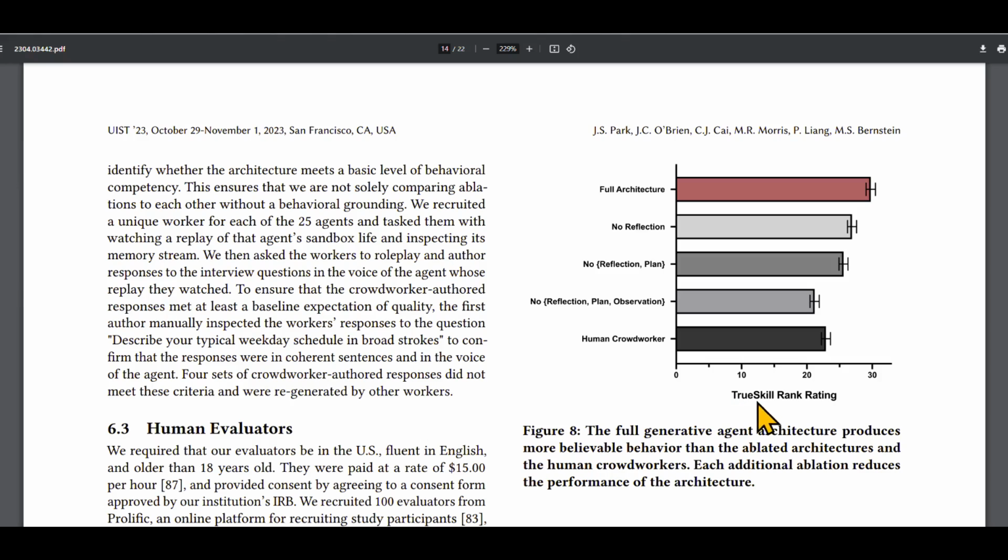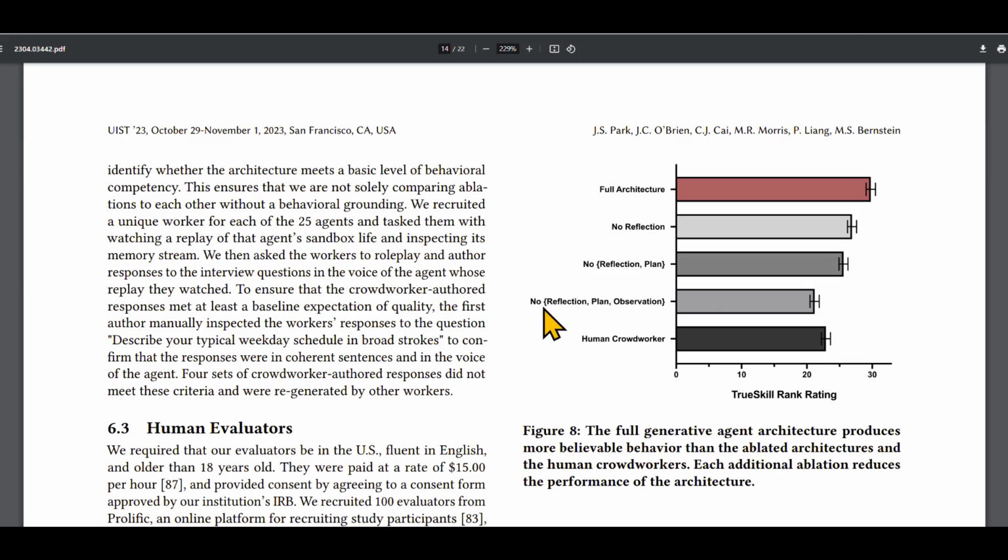And they assigned them a TrueSkill rank rating to see how believable they were. One of the groups was human crowd workers. So they hired real life humans. A unique worker watched each of the 25 agents, and he or she was tasked with watching a replay of that agent's sandbox life and inspecting its memory stream. When we asked the workers to roleplay and author responses to the interview questions in the voice of the agent whose replay they watched. And those humans did pretty well at acting like believable humans.